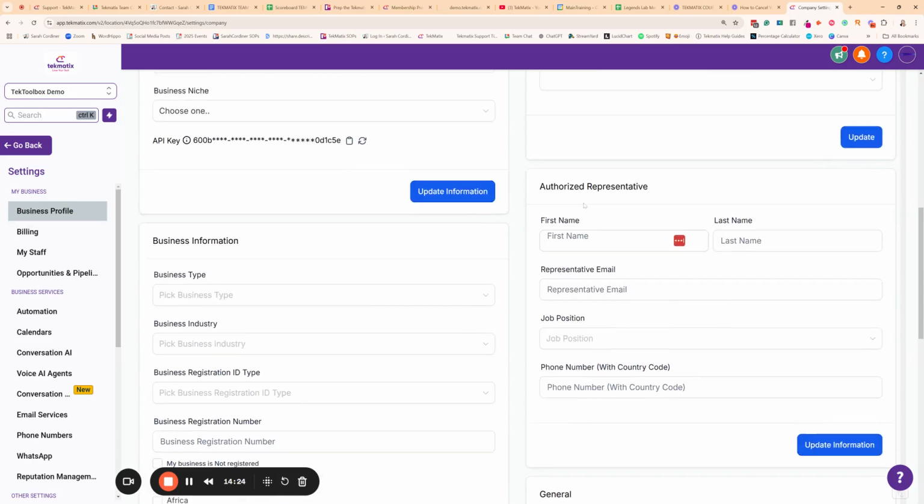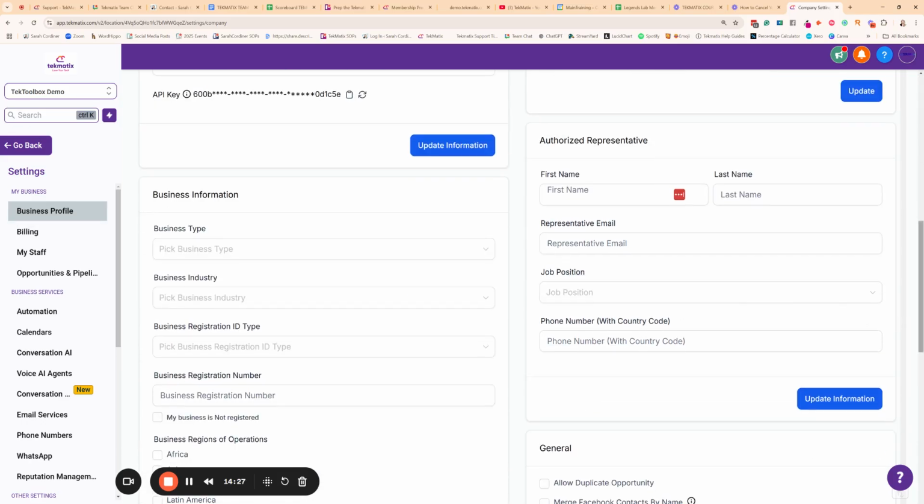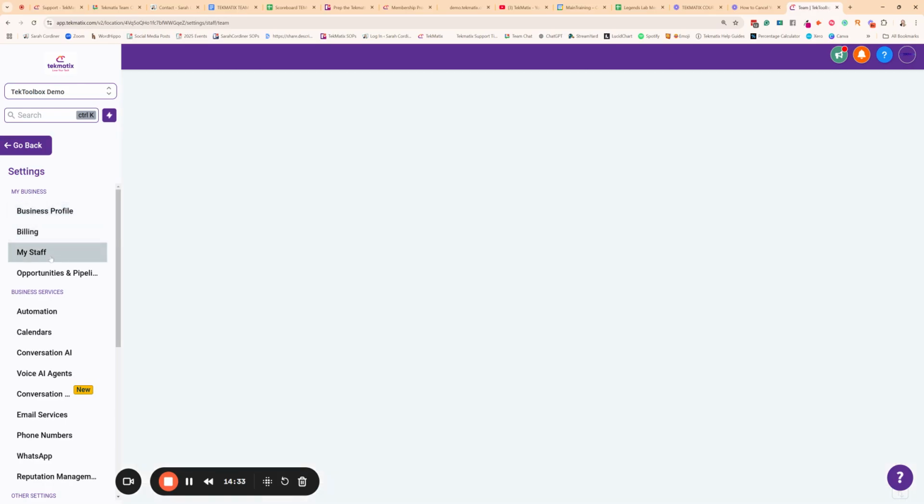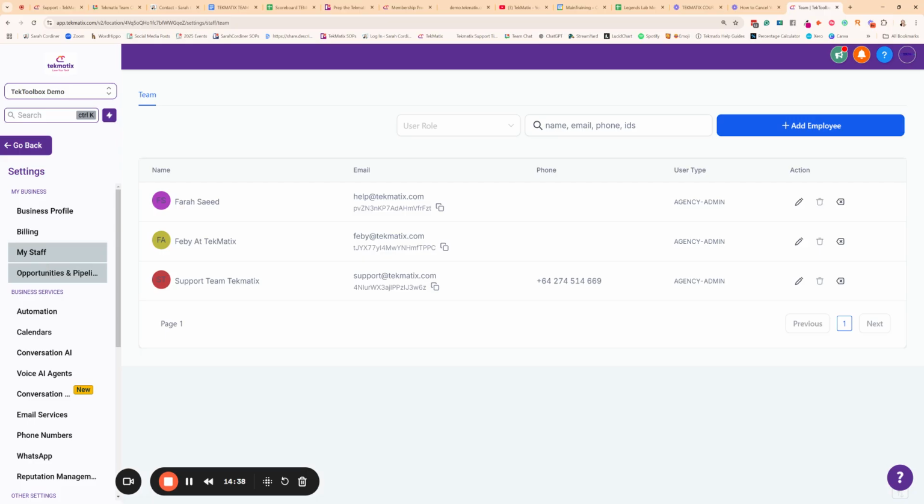So once you've updated your business profile over here, make sure you've pressed update and update and update on each of those different sections. All right. And once you've done that, you might then want to click onto My Staff while you're in this settings section. This is where you're going to add all of your team members to your account. Now, you need to add yourself as a team member to your own account if you want to make sure that you can add tasks to yourself, assign clients to yourself, and so on. Yes, you own your Tekmatix account, but you also need to be an employee in your system so that you can become an owner of client records, so that you can also send automated notifications to yourself, and so on.